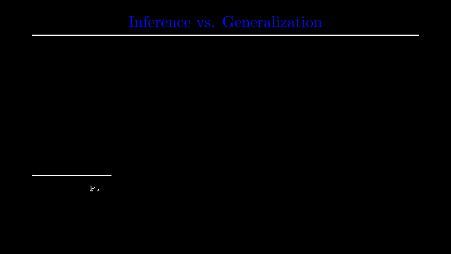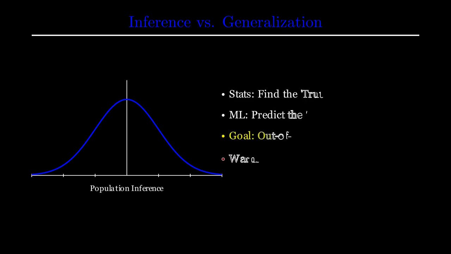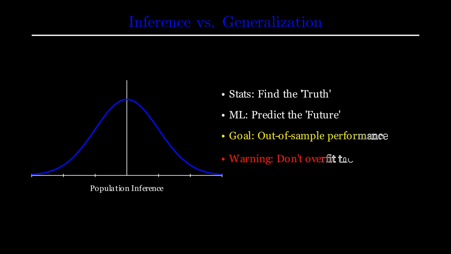In classical statistics, as taught by legends like John E. Freund, we focus on the population and the sample. We use metrics like p-values and confidence intervals to understand if a relationship is significant. However, in machine learning, the focus shifts. We don't just want to describe the data we have, we want to predict data we haven't seen yet. This is the shift from inference to generalization.